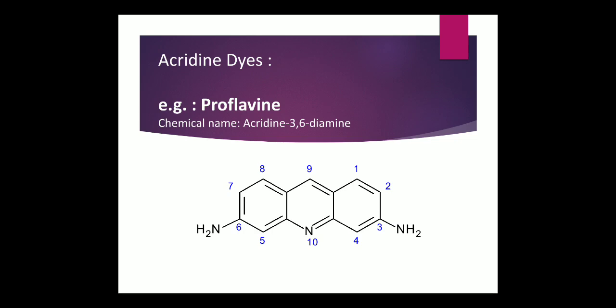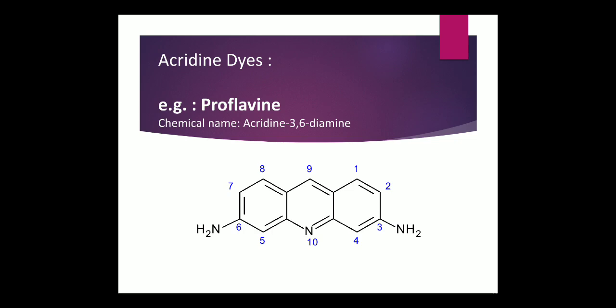Now we are moving towards the first example amongst the antiseptics and disinfectants, that is proflavin. This is the chemical structure of proflavin, in which the numbering is given to the parent nucleus, the three-membered ring, which is a sandwich ring, called acridine, and two amino groups are there at 3 and 6 positions. The whole structure divides into two parts, parent nucleus and substituents.